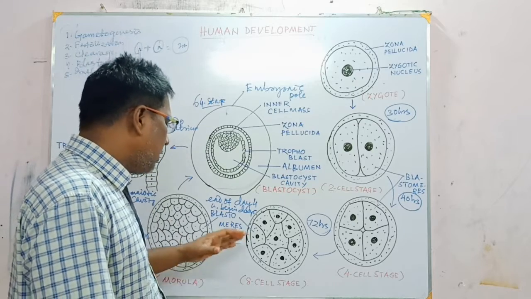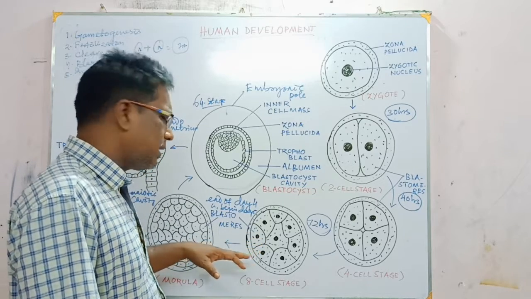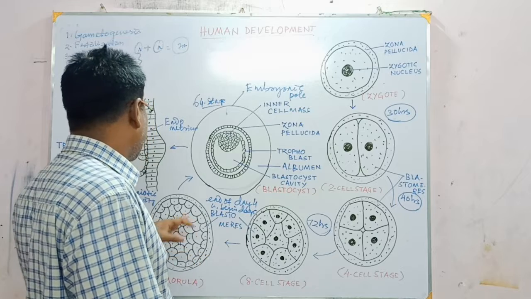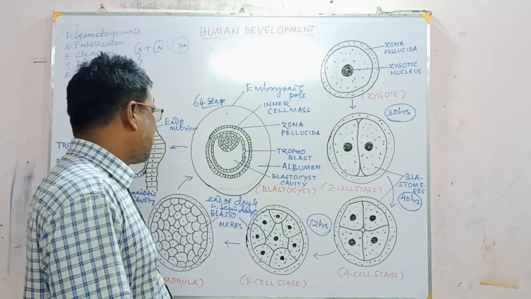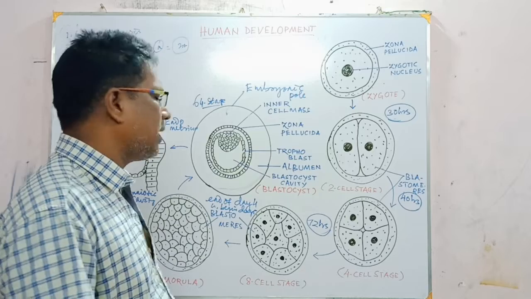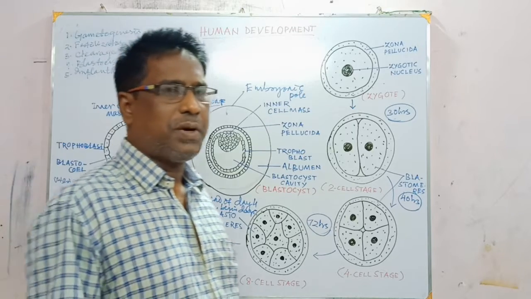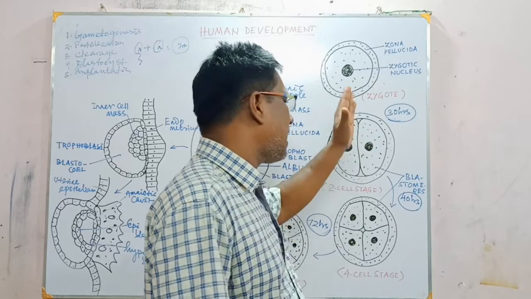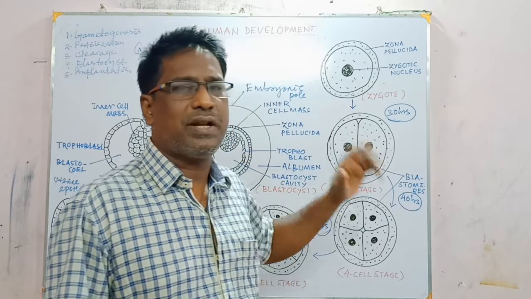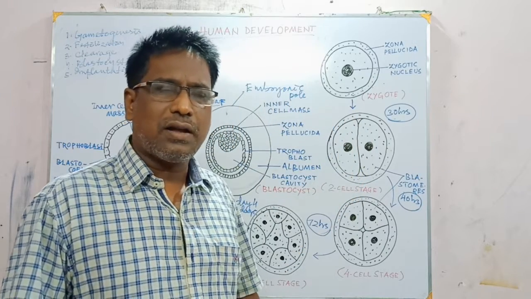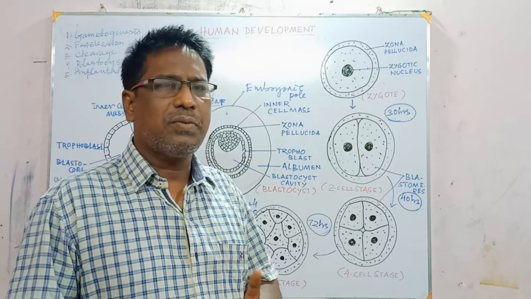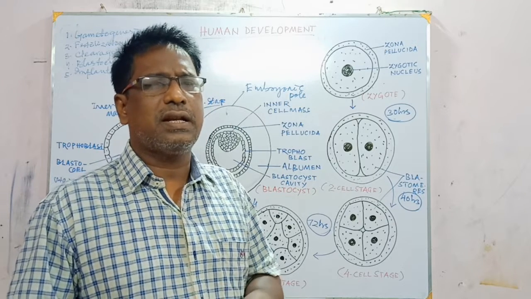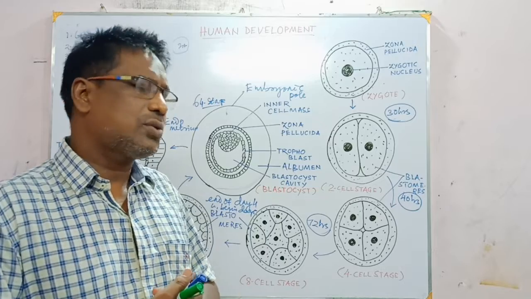Then it also occurs in geometric progression and it produces 16 cells later on, at the end of day 4 or beginning of day 5. So these initial divisions occur by geometric progression. But later on after 16, cells will be added as 17, 18, 19, 20 and so on.